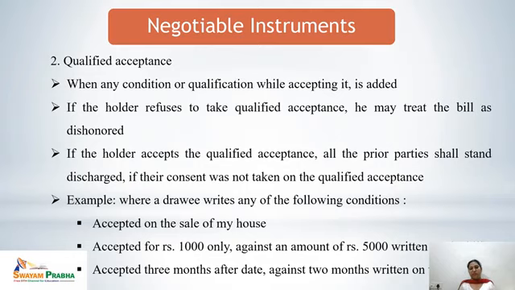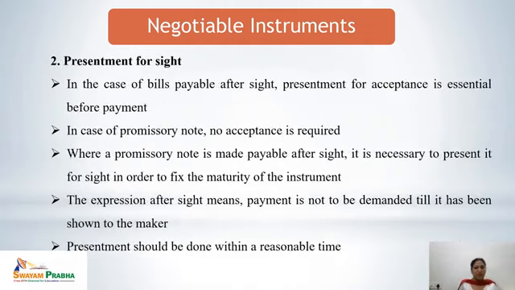That means if it is being mentioned that the period of payment was 2 months, but it is being accepted as 3 months after date, this means this is a qualified acceptance. In short, if any condition is being added, whatever is being written on the bill of exchange, if anything else is being added on that, this is called qualified acceptance.